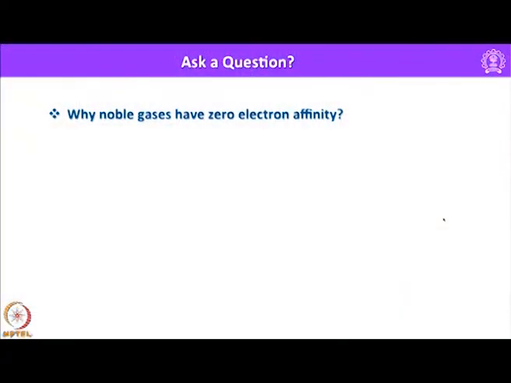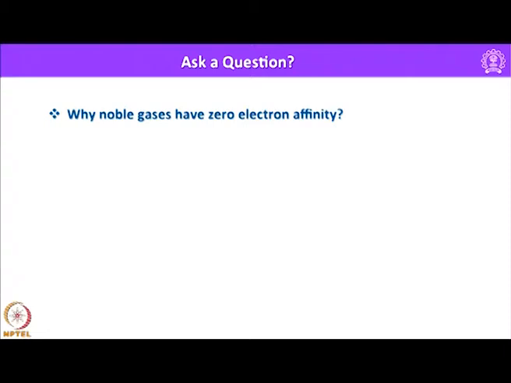S plus, whereas in case of phosphorus or nitrogen, since we have half filled electronic configuration, a little more energy has to be spent in order to remove that first electron in the form of first ionization energy. So, this will give some idea about the relative ionization energy of various elements in the periodic table. Let us look into another very interesting question: why noble gases have 0 electron affinity.